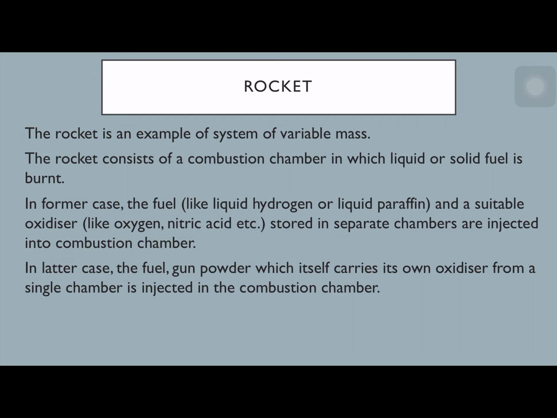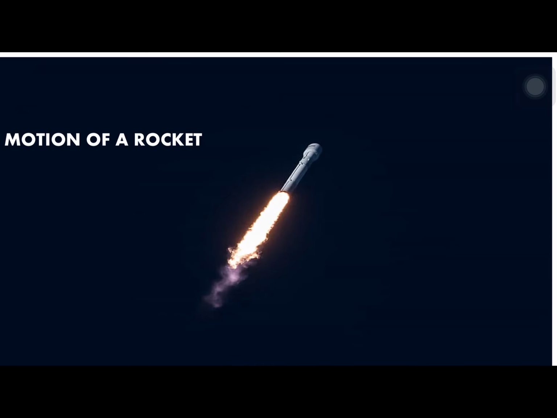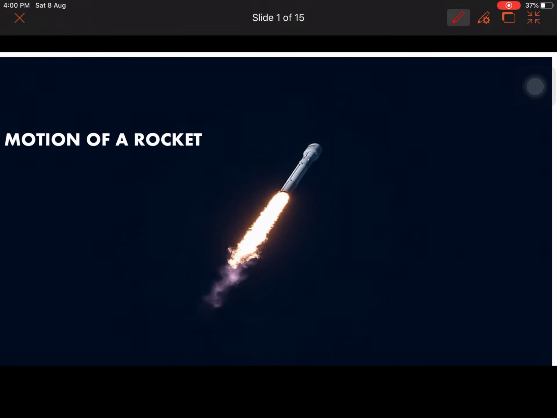The jet coming away from the rocket, this fire-like jet coming out in this direction, this is actually the action, my dear friends. This is the action, and the rocket movement is the reaction.